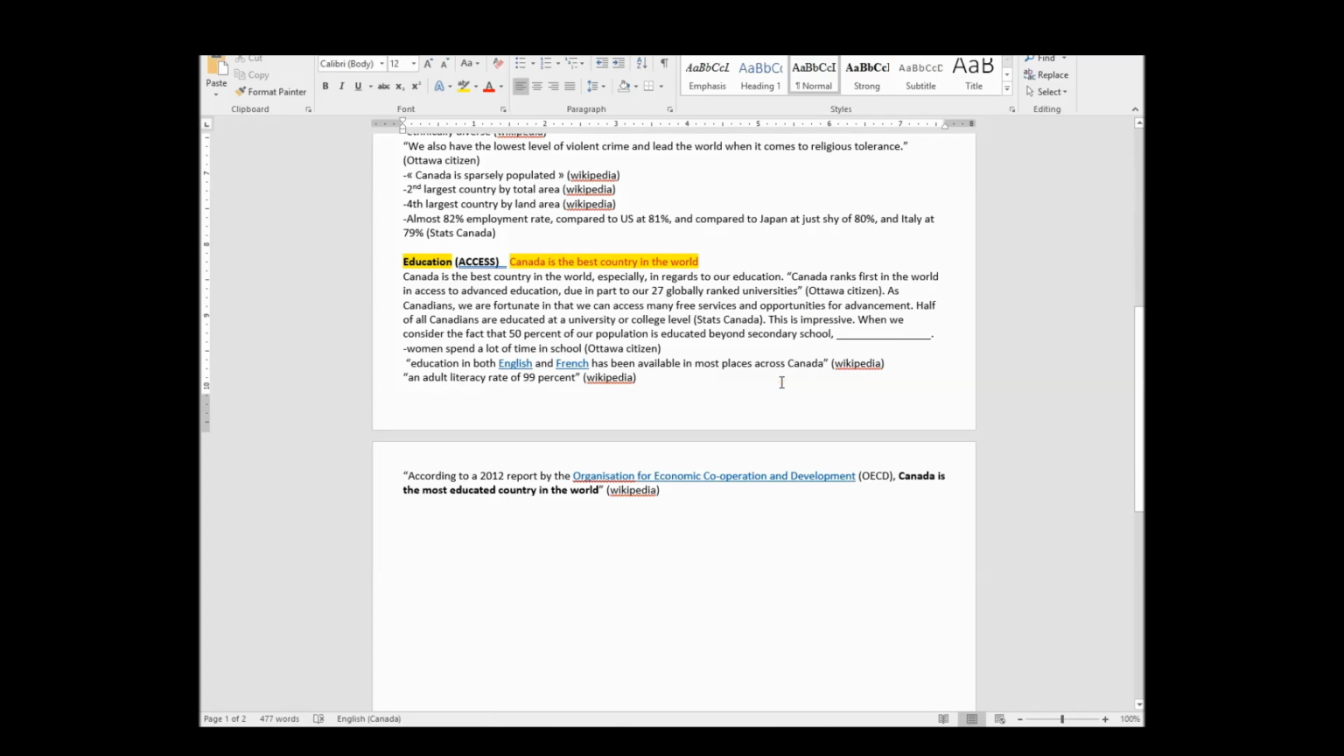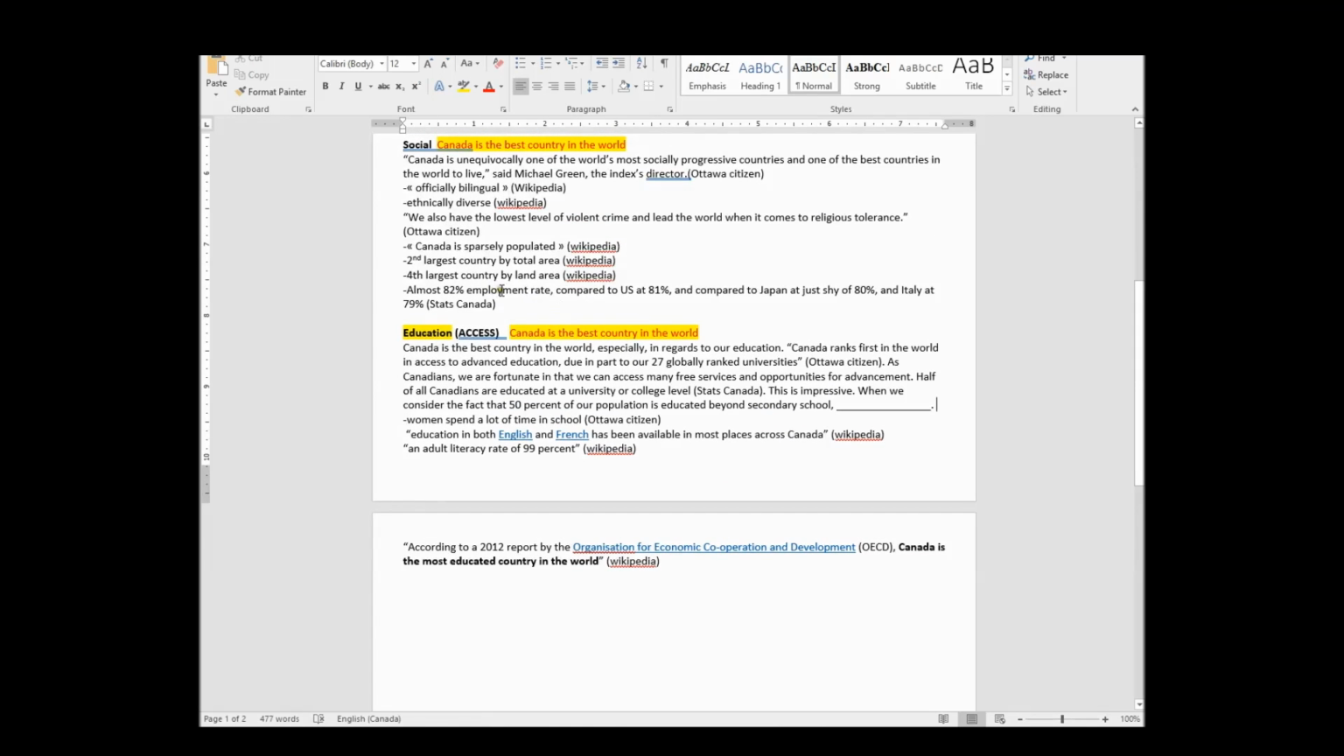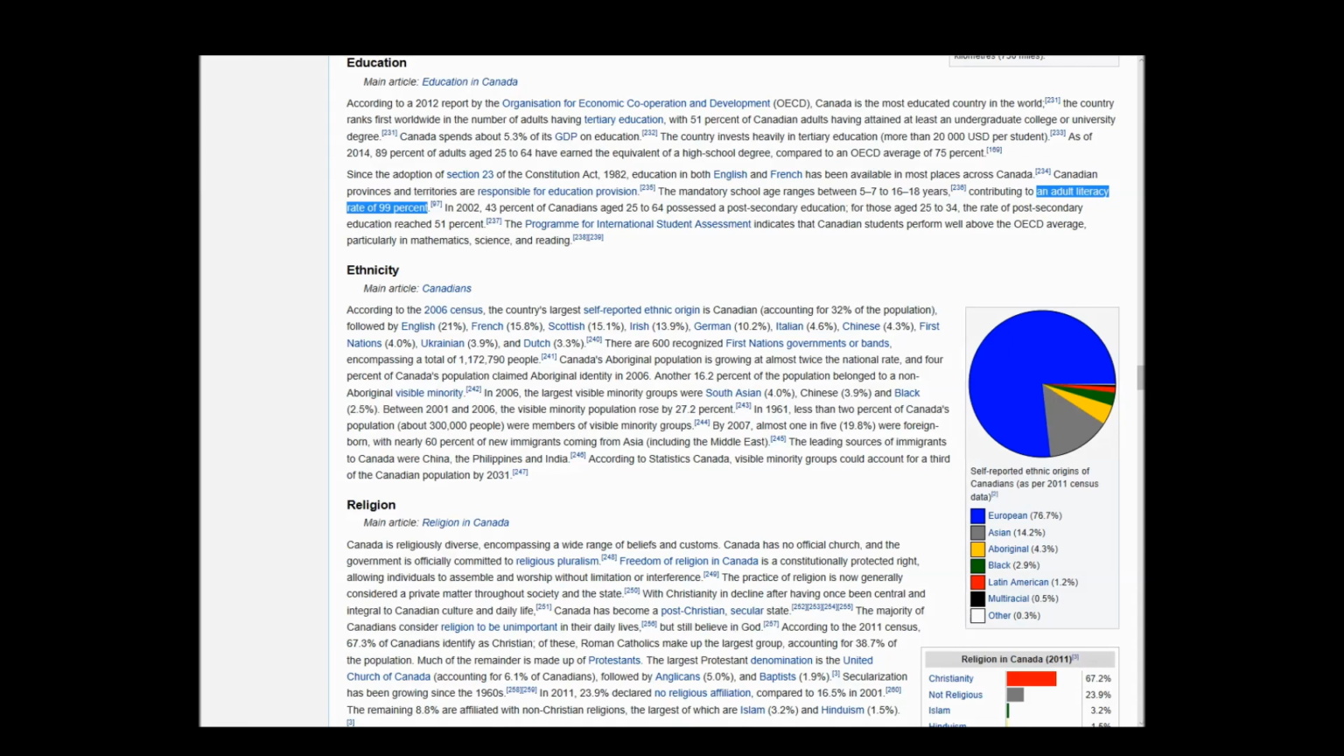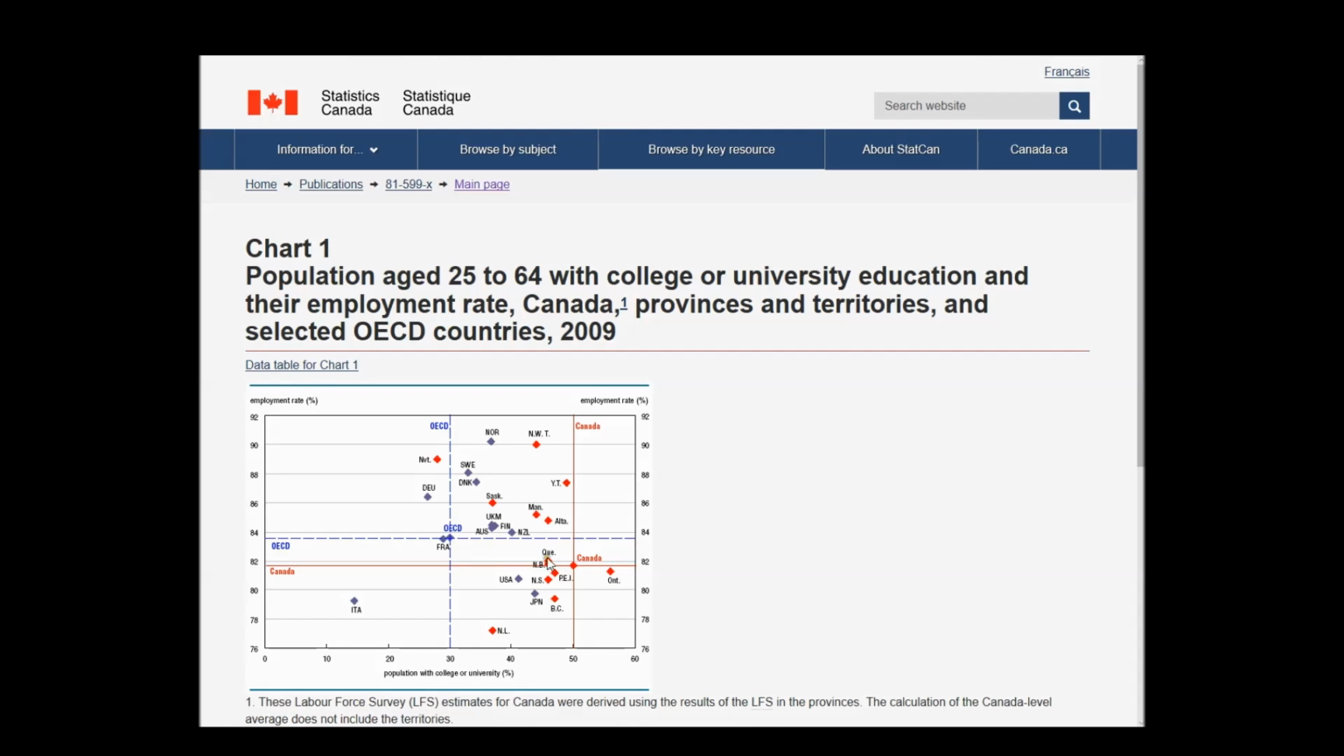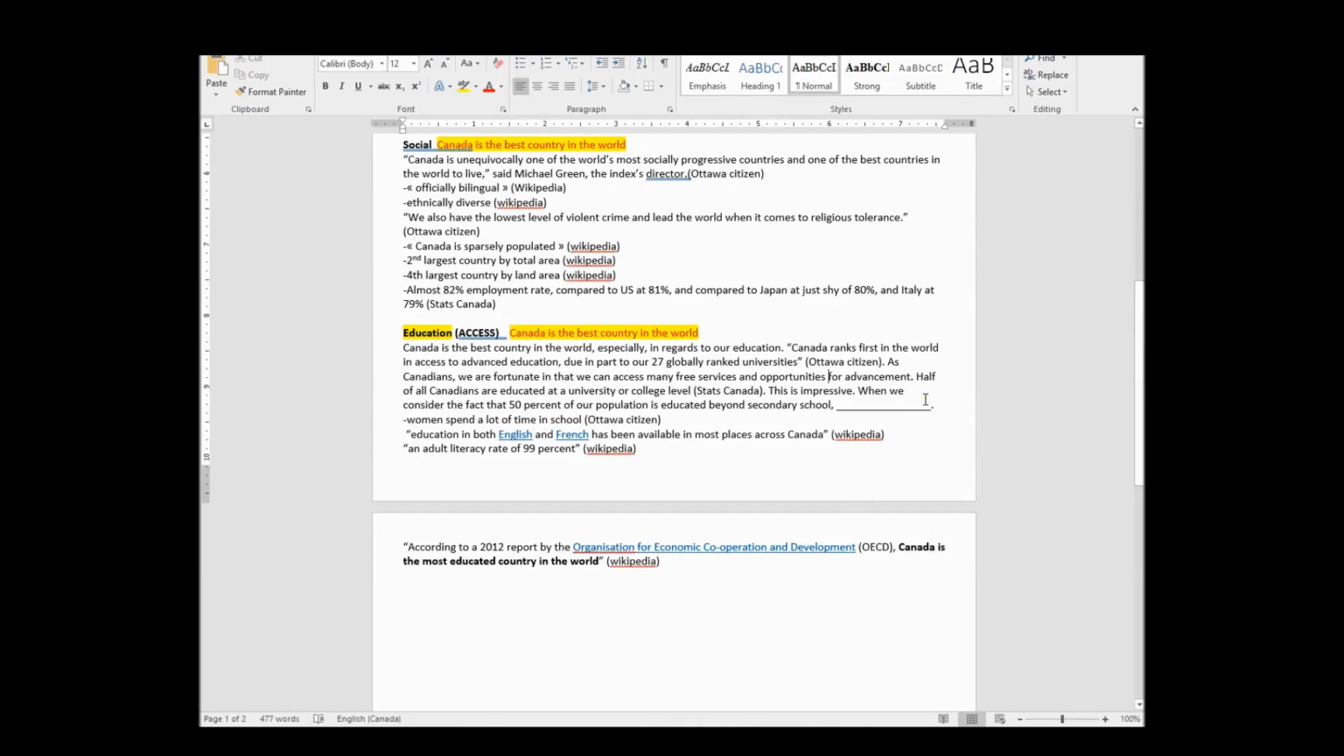But again, where did I take my fact? No, I've got these facts up here. Let's actually just go back to our chart so we can get our facts. Where is it? 50% is population with college or university. Japan, it looks like they're at what, 44, 45? So let's say 44%. So when we consider the fact that 50%, hang on, this is impressive.